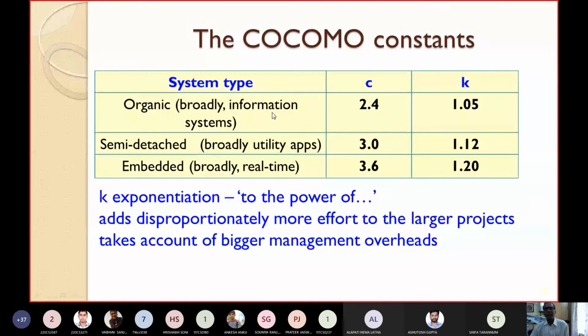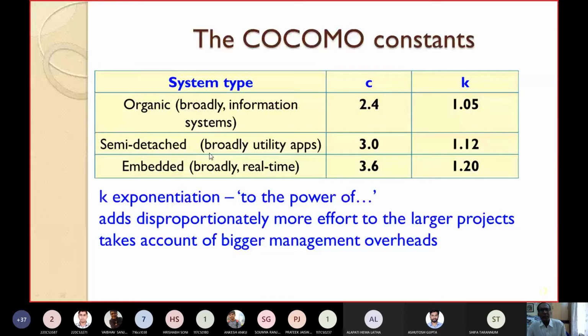So I have just made a table. Just to summarize this, for organic, I have already told you examples of organic products are all the information systems. Information system means what? You can say student information system, library information system, railway reservation system, accounting system, banking system. These are all organic. Semi-detached means all utility applications such as compilers, linkers, loaders, assemblers, etc.